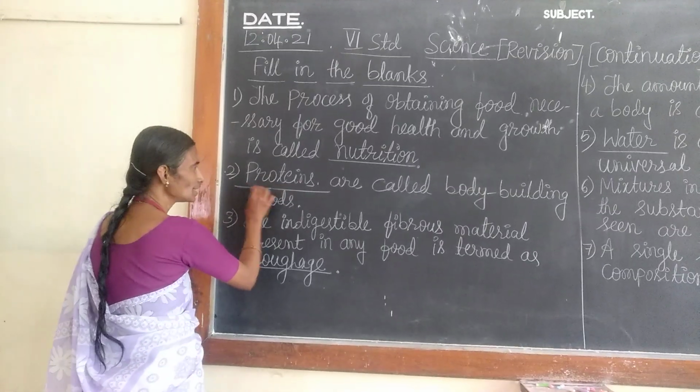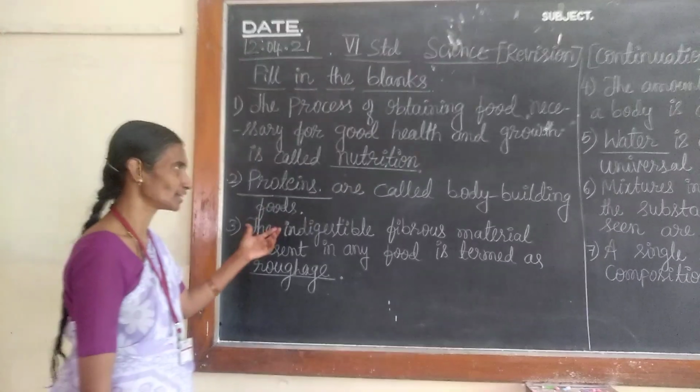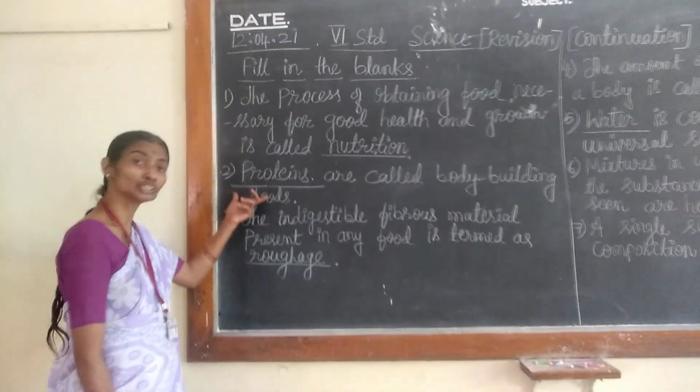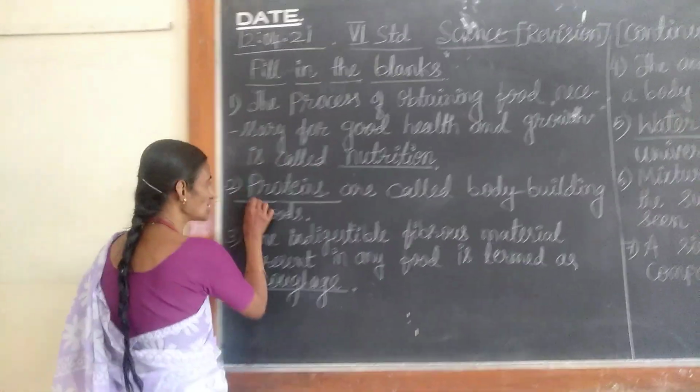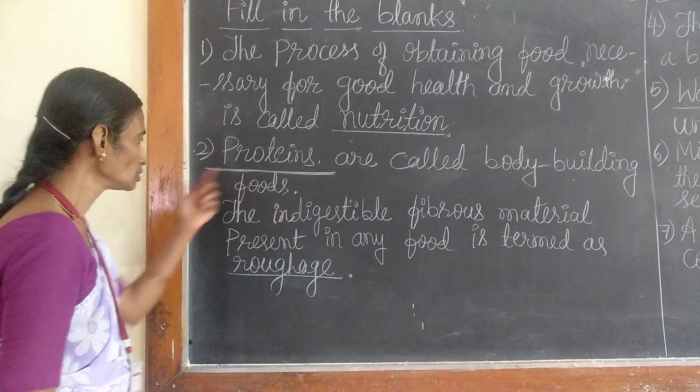And second one, dash are called body building foods. You know children already, growth. Body is built with which nutrient? That is proteins. Proteins are called body building foods.